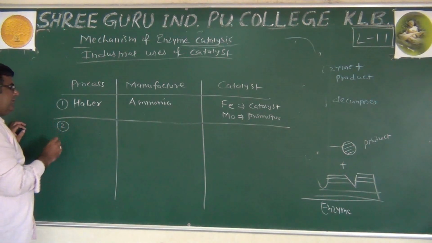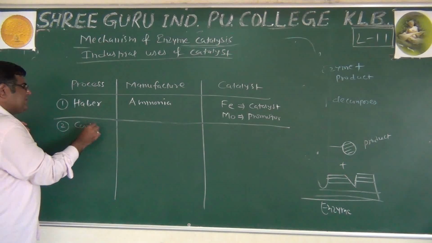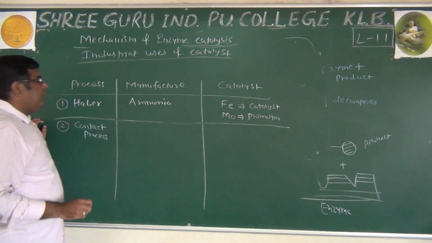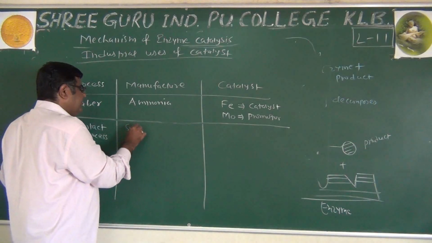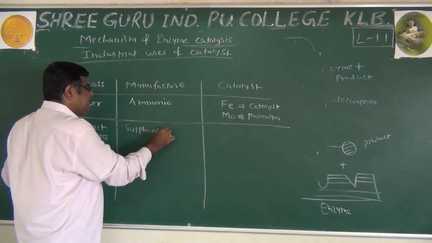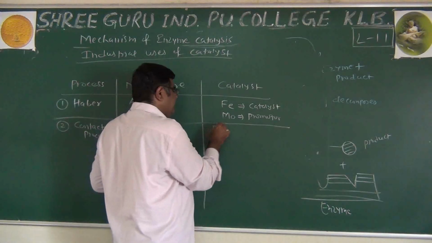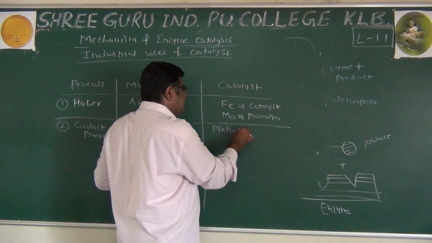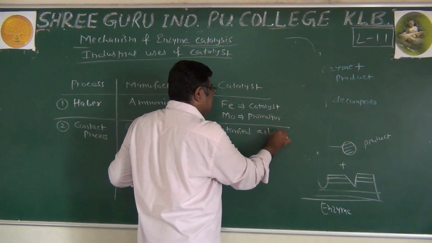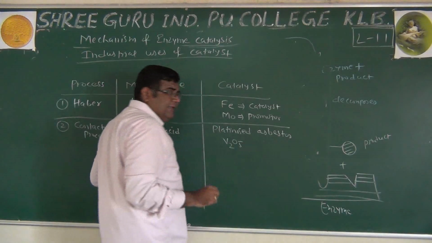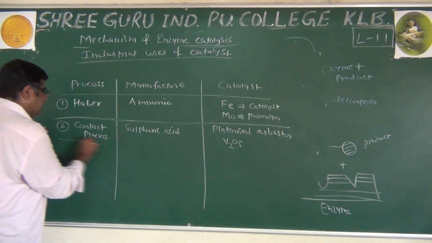The next is contact process, where we have to manufacture sulfuric acid, and the catalyst used is platinized asbestos or vanadium pentoxide.